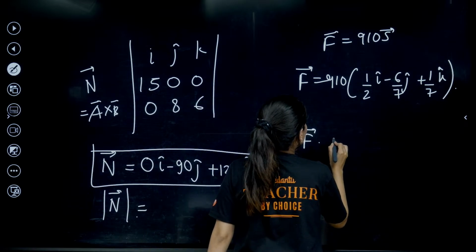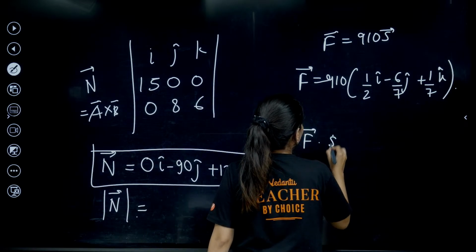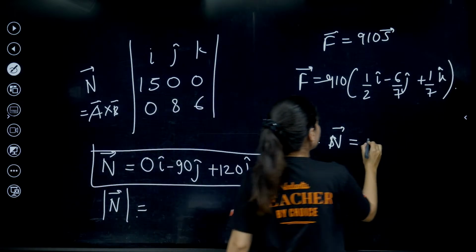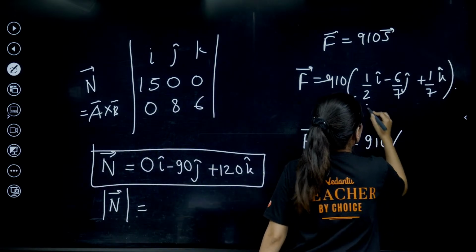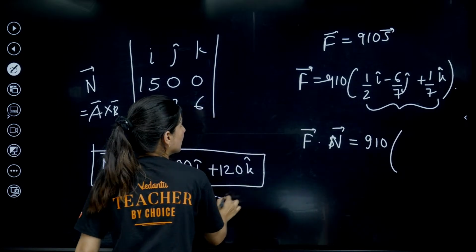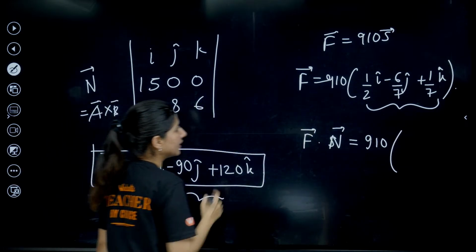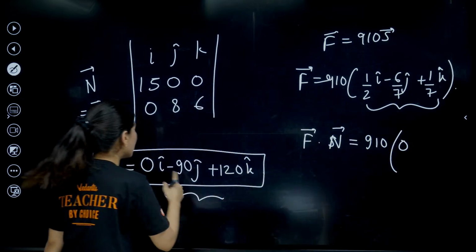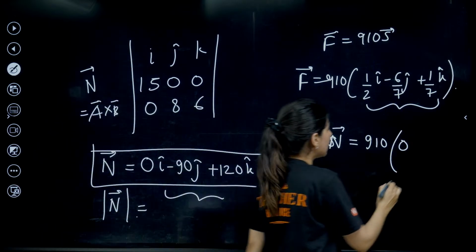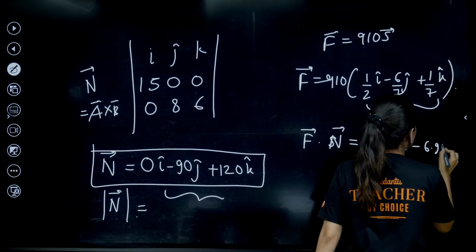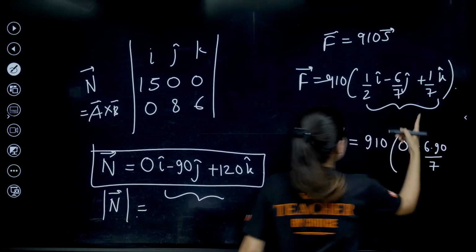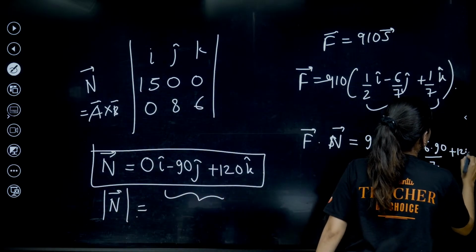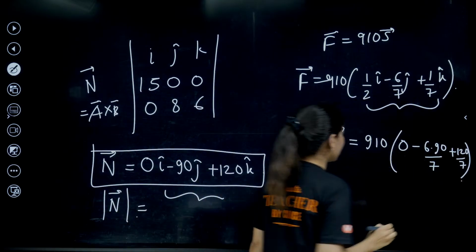Now they are asking for F dot n vector. So let's write 910 and take the dot product of these two. So half into minus 9, half into 0, so it will give me 0. Minus 6 by 7 into minus 90, so we have minus 6 into 90 upon 7. Then we have 1 by 7 into 120, so plus 120 by 7. Is that what you're having?